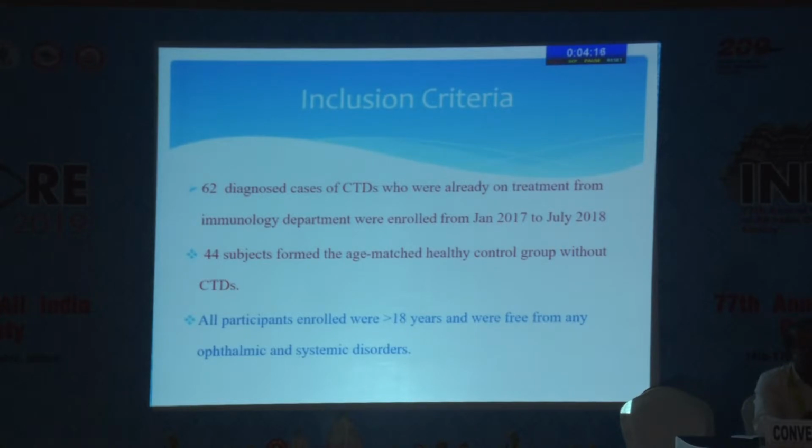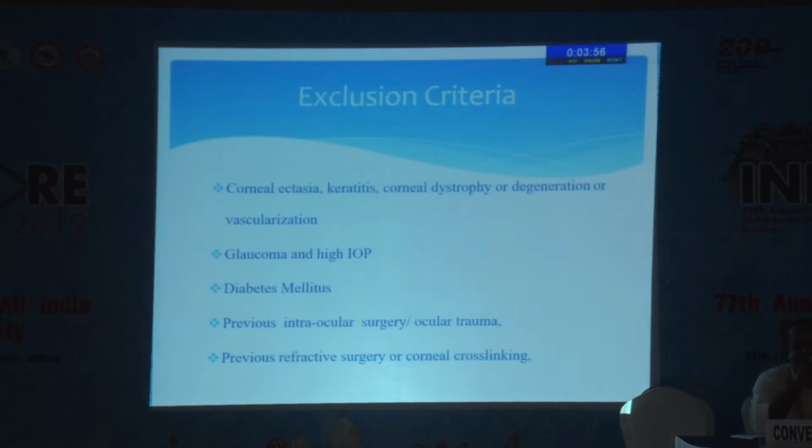We took 62 diagnosed cases of connective tissue disorder who were already on treatment from the immunology department, and they were enrolled from January 2017 to July 2018. 44 subjects formed the age-matched healthy control group without connective tissue disorder. All participants enrolled were more than 18 years and were free from any ophthalmic and systemic diseases.